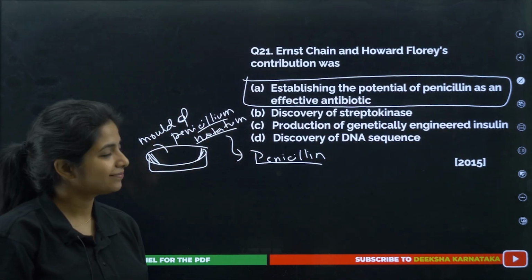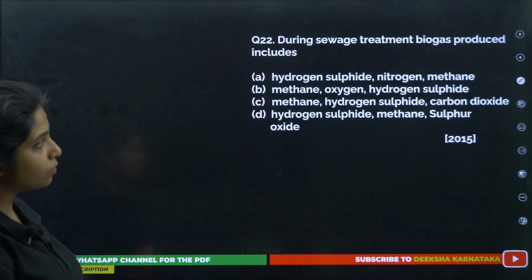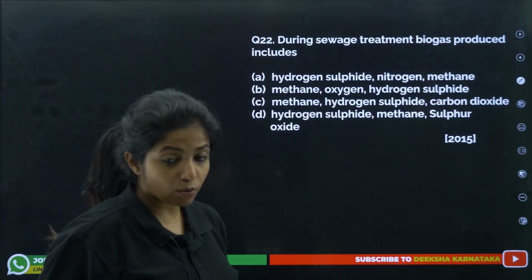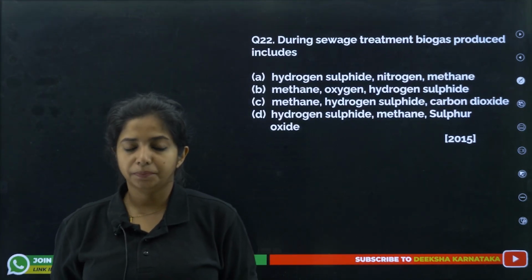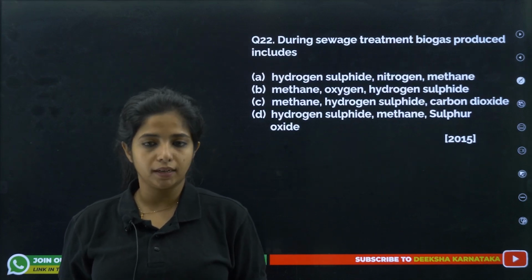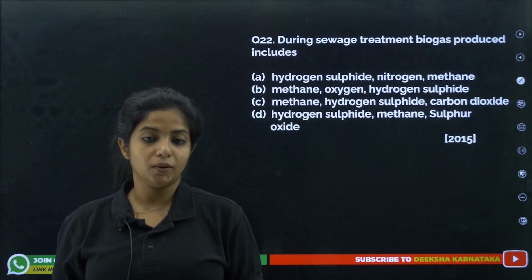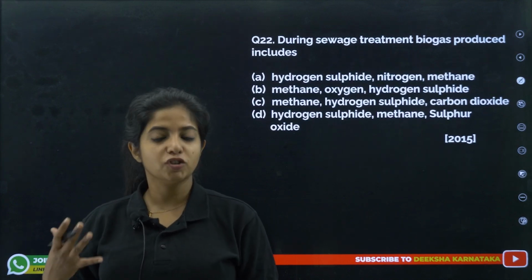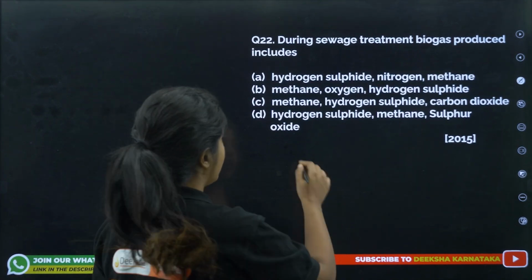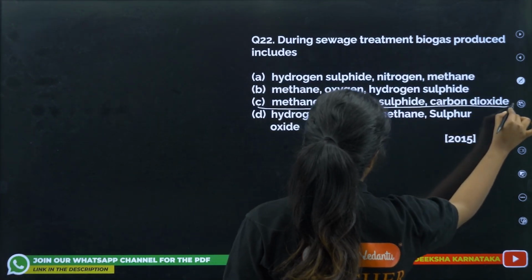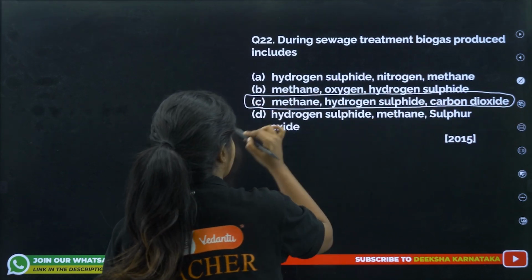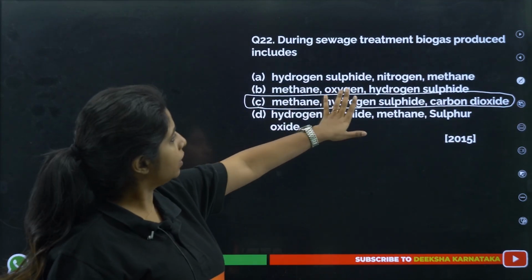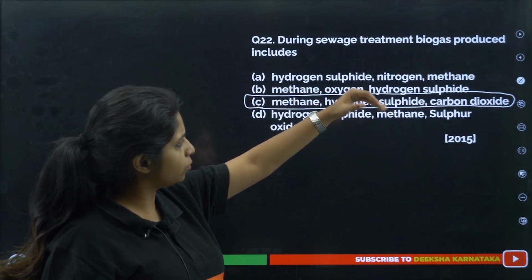Okay? Yes. Now during sewage treatment, biogas produced includes what? So what will the biogas contain? First thing, obviously there should be methane. You cannot exclude methane. Methane and carbon dioxide, and you know it smells really bad, so it has to be hydrogen sulfide as well. So what do we have, my dear children? Methane, hydrogen sulfide and carbon dioxide. Methane also smells bad, but yeah. Hydrogen sulfide, nitrogen, methane, no. Nitrogen is not there. Methane, oxygen, no, not there.